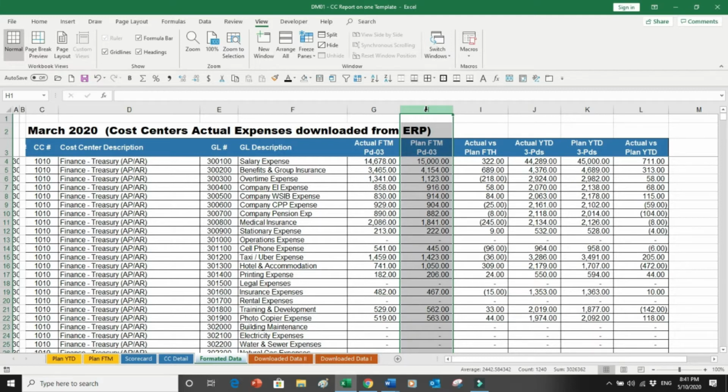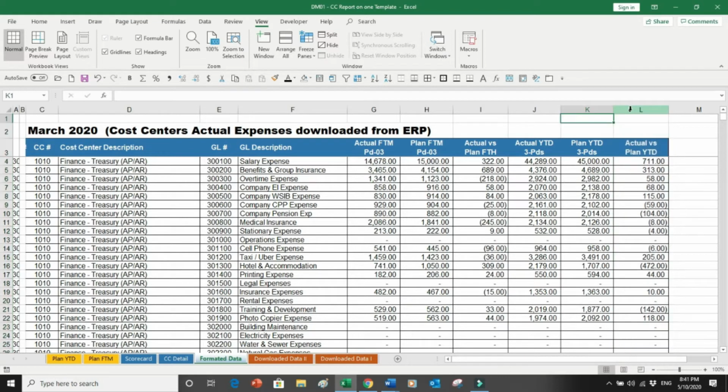I bring in my plan numbers for the month, and then there is a formula which says H minus G, which means this is the variance. Then there is the actual downloaded from the ERP, and then I bring in the plan numbers, and this is the variance between K minus J, which is plan minus actuals.